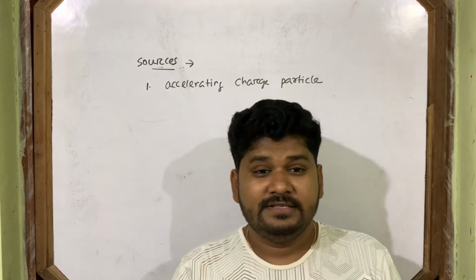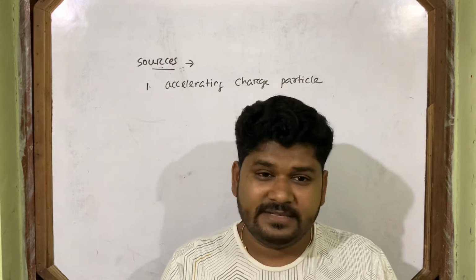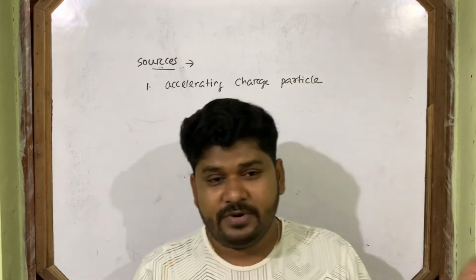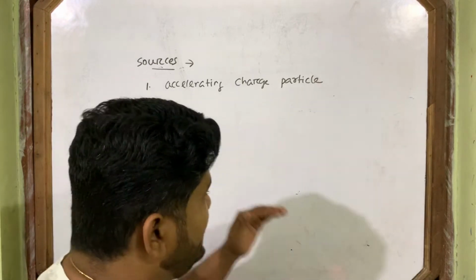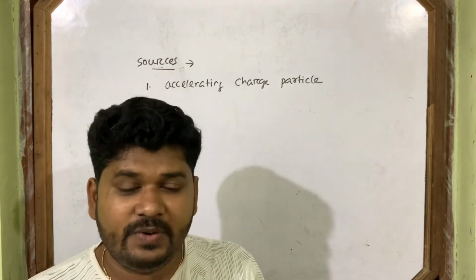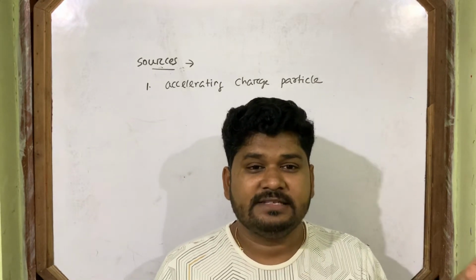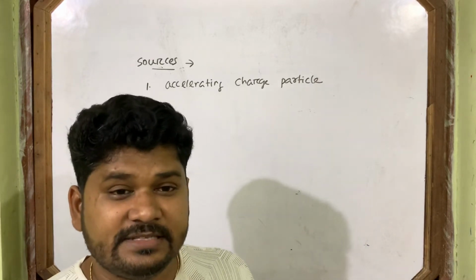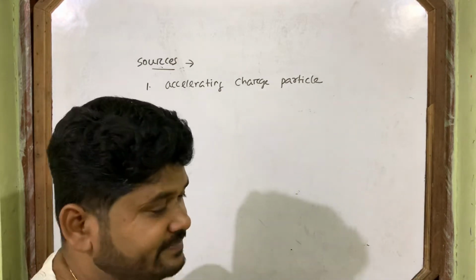So the main source of electromagnetic wave is an accelerating charged particle. Anywhere it happens, it must emit electromagnetic radiations. It loses its energy in the form of electromagnetic radiations. Whenever it loses energy, it loses it in the form of electromagnetic radiation.